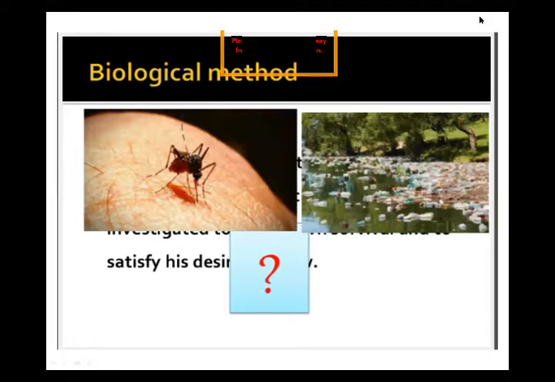Biological method is a scientific method used to resolve a biological problem related to or produced by living organisms.